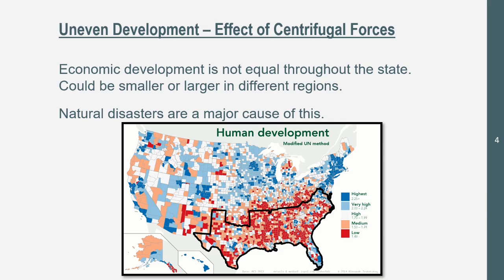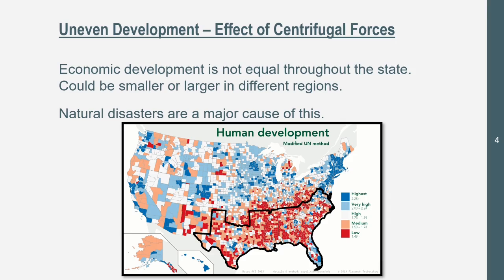And as we can see here, human development in the southern states, so Texas, Florida, Virginia, Louisiana, Arkansas, Tennessee, those are some southern states. We can see that development is lower there than up north. You see, like, in Maine, Connecticut, New York, Massachusetts, we see development. We see development in Michigan, California, all of those states.